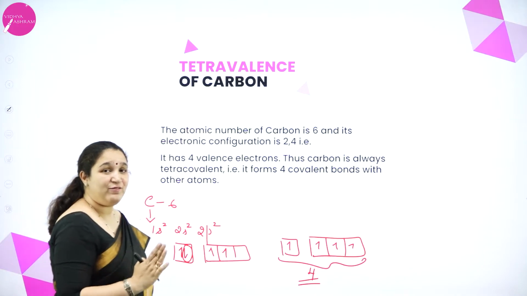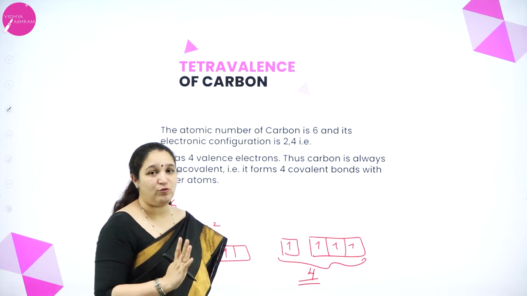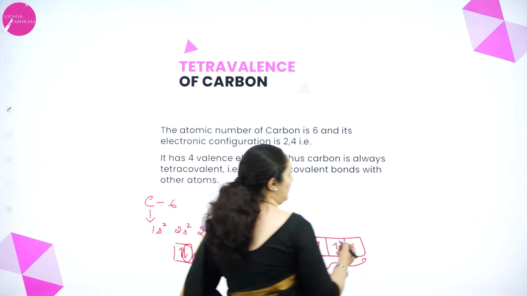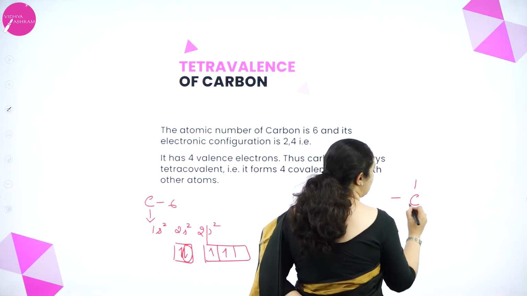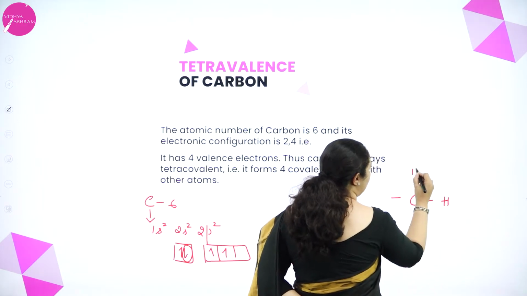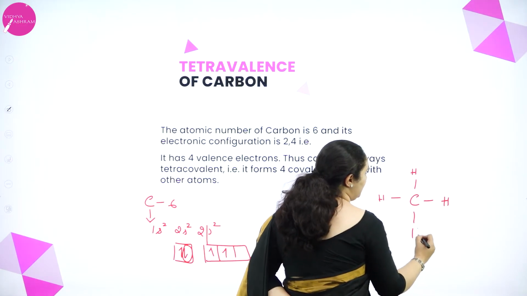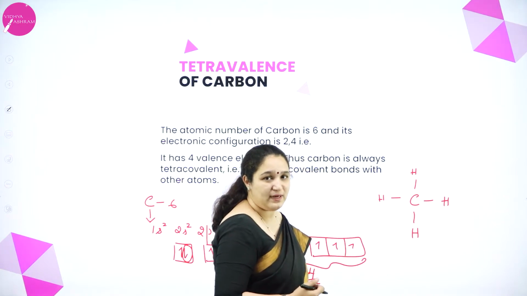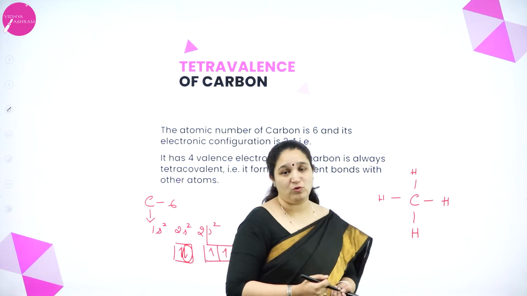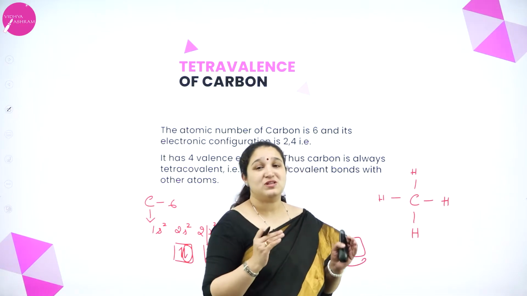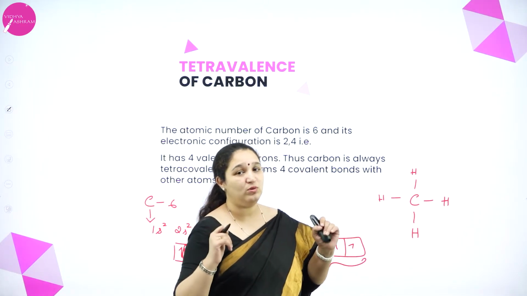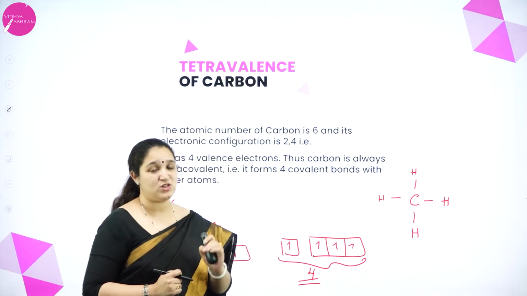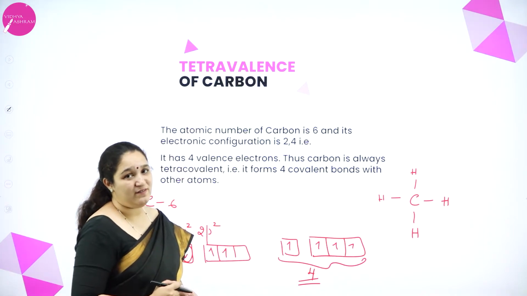That means every carbon atom can form 4 bonds. For example, if I take methane, carbon has 4 hydrogen atoms bonded to it. So how many bonds can a carbon atom form? It can form 4 bonds. So this is the main thing which you need to keep in mind. Carbon can form 4 bonds, or it has tetravalency.